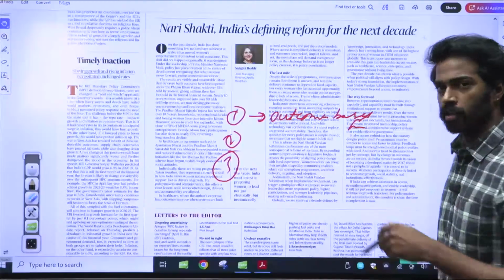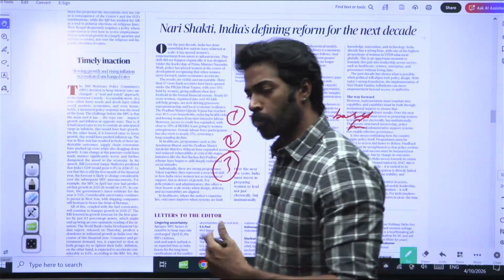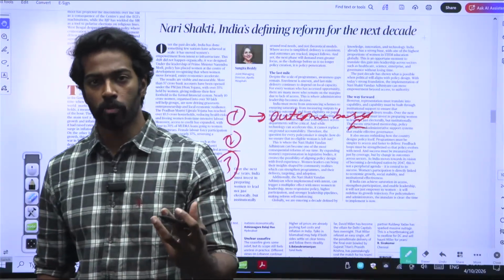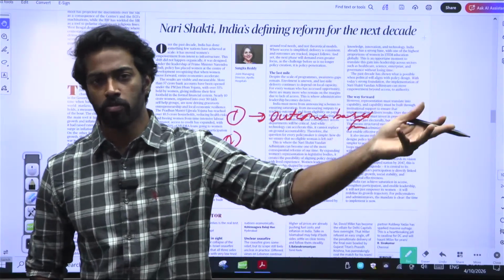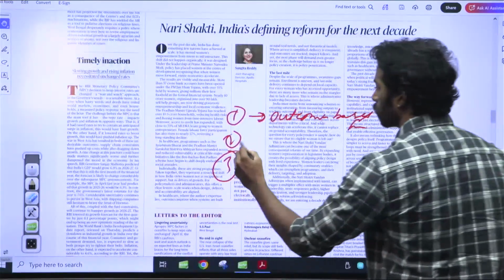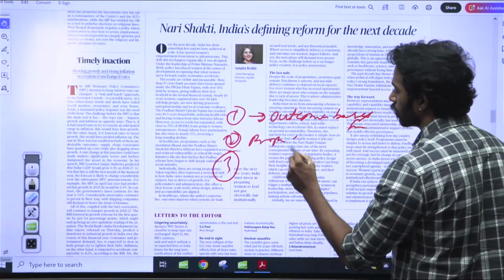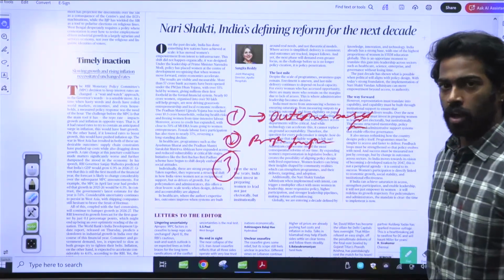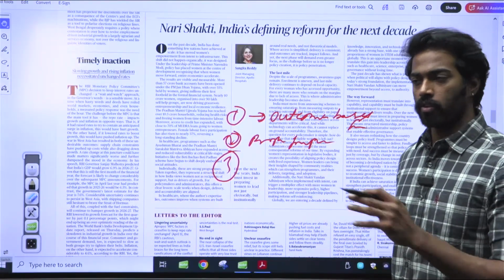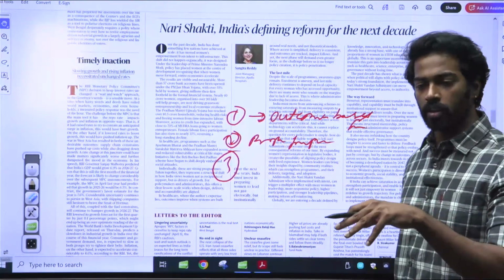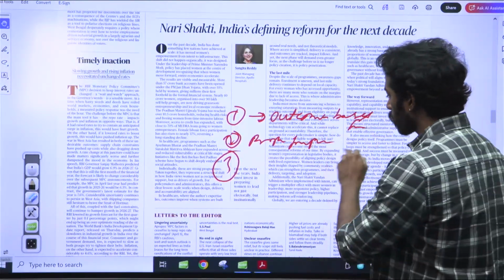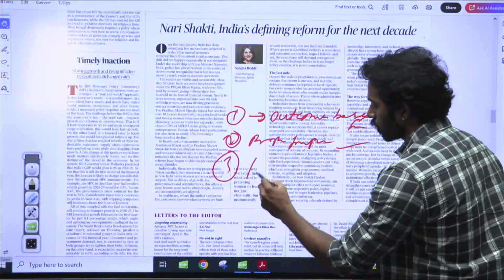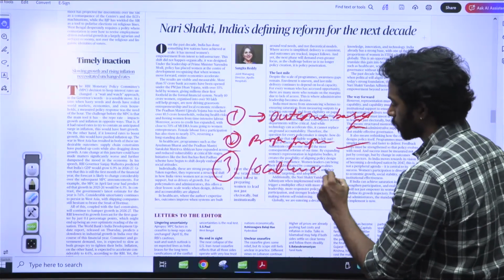Whenever we are bringing in a scheme or a policy, we should look at the outcome, and based on that outcome, we need to finance. Whenever the outcome is high, we need to finance more. Then again, proper implementation is what we need. We need to have a proper outlay. Whenever we have a proper outlay, we'll understand how we can ensure that this particular scheme is implemented properly. Then local level responsibility.